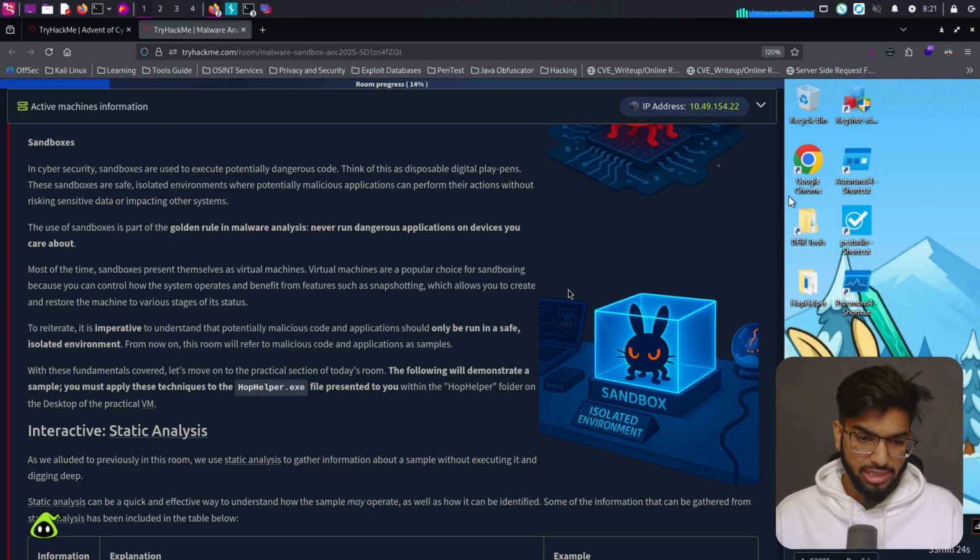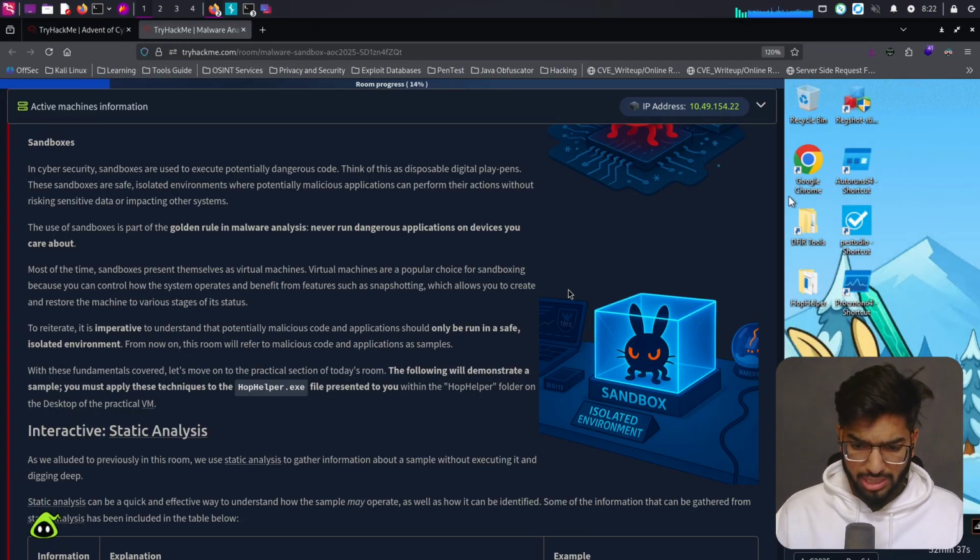Most of the time, sandboxes present themselves as virtual machines. Virtual machines are a popular choice for sandboxing because you can control how the system operates and benefit from features such as snapshotting, which allows you to create and restore the machine to various stages of its status. To reiterate, it is imperative to understand that potentially malicious code and applications should only be run in a safe, isolated environment. For now, this room will refer to malicious code and applications as samples. With these fundamentals covered, let's move on to the practical section of today's room.